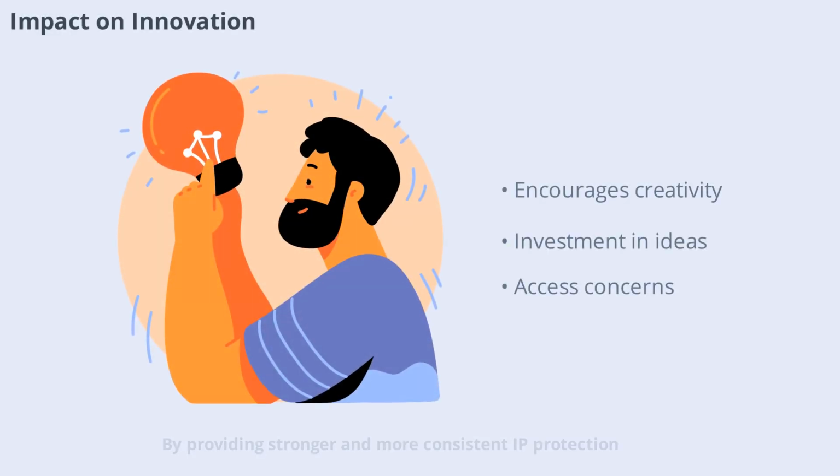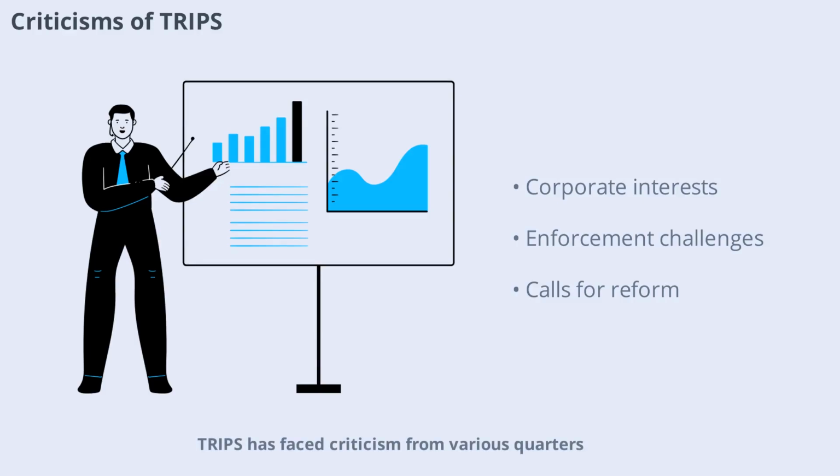By providing stronger and more consistent IP protection, TRIPS is designed to encourage innovation and creativity. Inventors, artists, and businesses are more likely to invest in new ideas if they know their rights will be protected internationally. However, some critics argue that strict IP rules can also limit access to knowledge and technology, especially in poorer countries. TRIPS has faced criticism from various quarters.